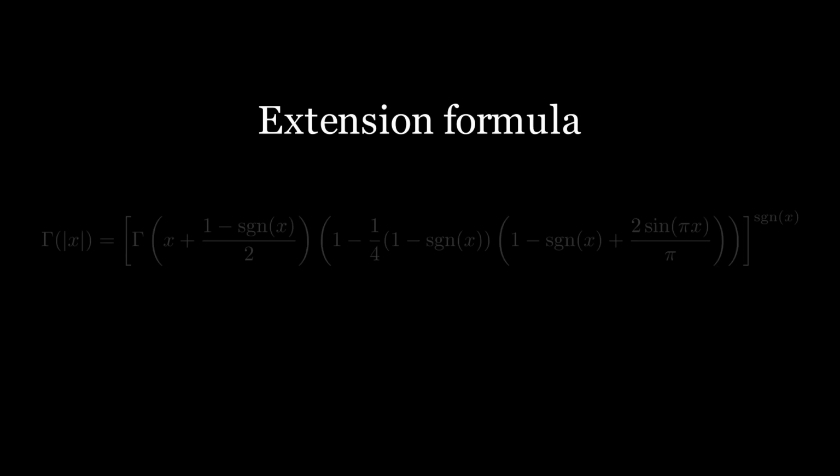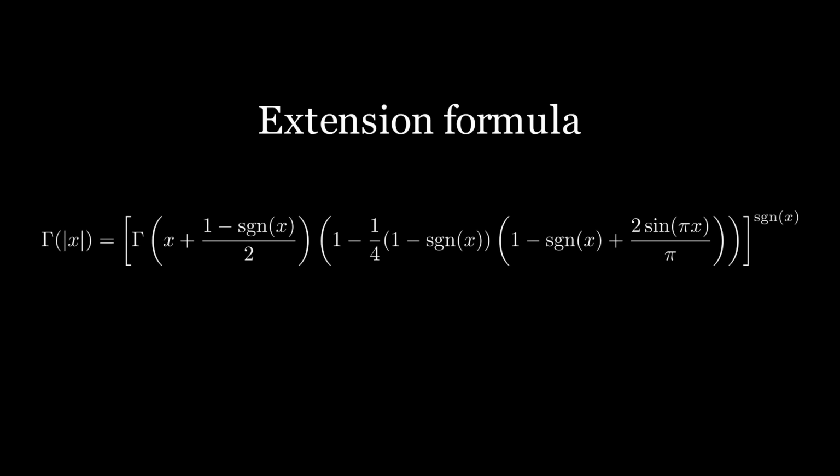To achieve this deduction, I will now introduce what I call the extension formula that I am displaying on the screen. This formula, which is merely an adjustment of Euler's reflection formula, will play a crucial role in our exploration to obtain an approximation of the gamma function over the entire real axis, excluding negative integers. By naming this formula as such, I aim to highlight its role in extending and generalizing the factorial function. But before that, let's demonstrate that this formula is true.